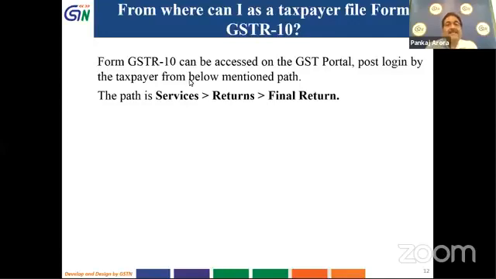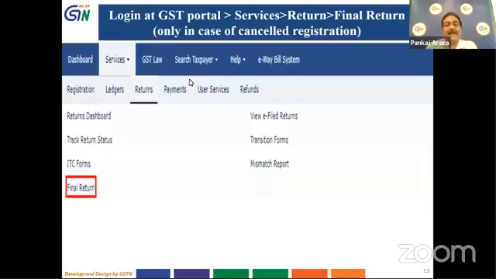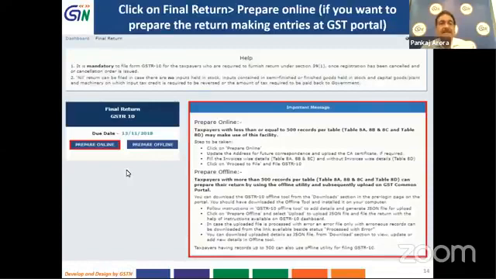I must reiterate this, that you will not find final return in the return dashboard for all the taxpayers whose registration have been cancelled. They can find the final return format at the GST portal after login, and when they click on the services menu and they click on returns, the final return menu is there, as you can see in this slide. That final return you can see on the bottom of this slide. Final return is mentioned.